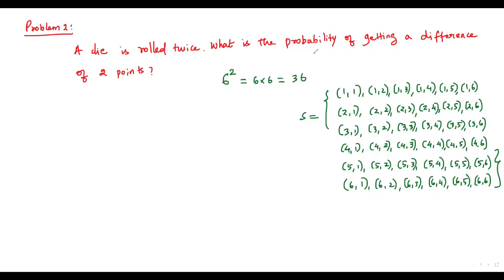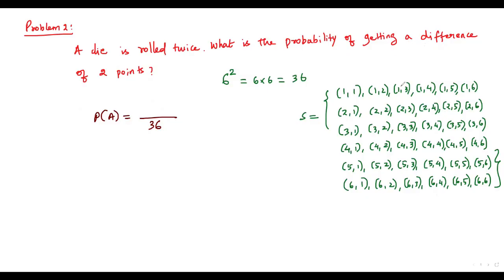Okay, now we have to find the probability for getting a difference of 2 points. Let me assume A is the event of getting a difference of 2 points. So we have to find the probability for the event A. According to the formula, we have to write the total number of all possible outcomes in the denominator, that is 36. Now to get the value for the numerator here, we have to count the number of outcomes where we get the difference of 2 points.